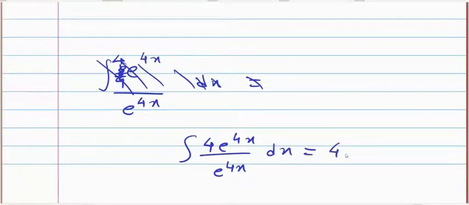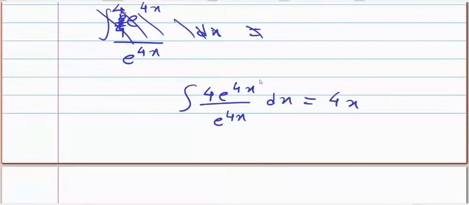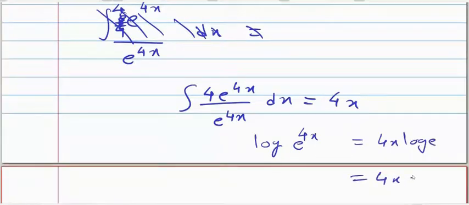Very simple. E raised to 4x and e raised to 4x cancel. Answer is 4x. If I do not cancel, then e raised to 4x is present in the numerator, so according to our formula it is log of f of x, that is e raised to 4x, and 4x log e has value 1. The answer is 4x.